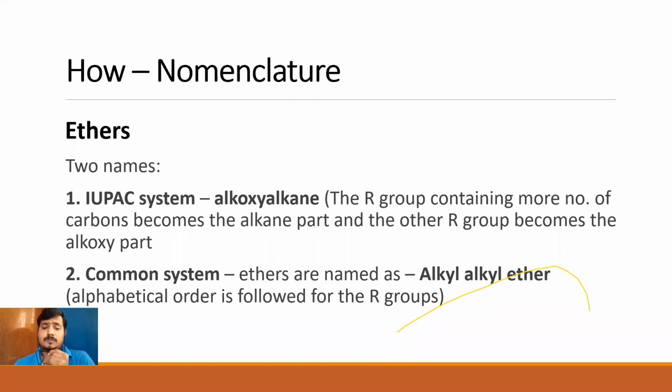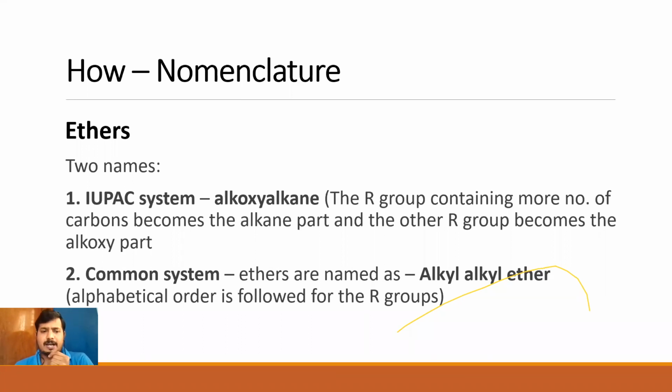CH3OC2H5. The two R groups are entirely different. Now when I have different R groups, when I have an unsymmetrical ether, then we need to look at the alphabetical order for writing the R groups. Now which are the two R groups that we spoke about here? CH3 and C2H5. CH3 is methyl, C2H5 is ethyl. If all of you would have done your LKG, UKG first standard well, you know the alphabetical order straight away. Ethyl comes first, followed by methyl. So ethyl methyl ether will be the common name.